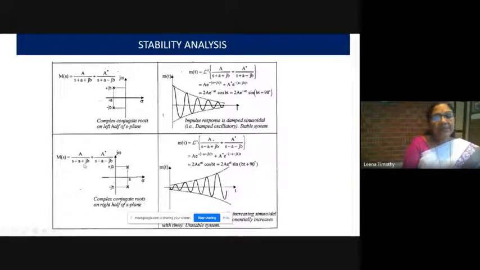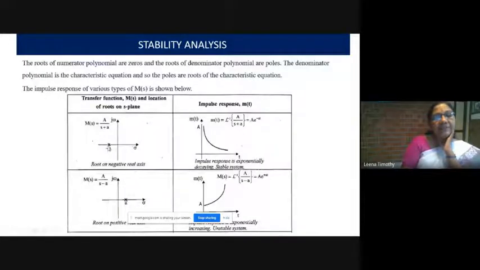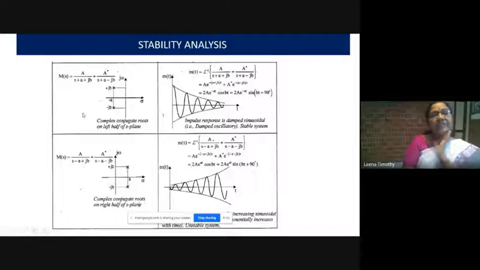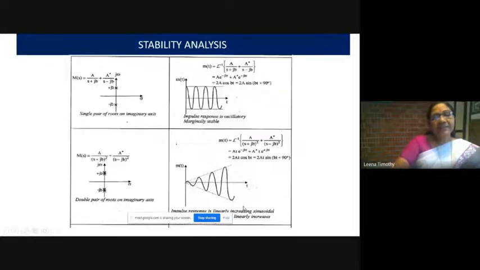Now suppose the roots are in this form. The roots are on the right hand side of the S-plane. In that case, the response will be like this, and the amplitude is increasing. Therefore, the system is unstable. So first, if this root is on the left hand side, the system is stable. If this root is on the right hand side, the system is unstable. Similarly, if these complex roots are on the left hand side of the S-plane, then the system is stable. If the roots are on the right hand side of the S-plane, the system is unstable.